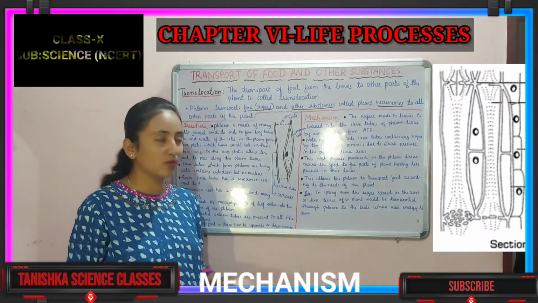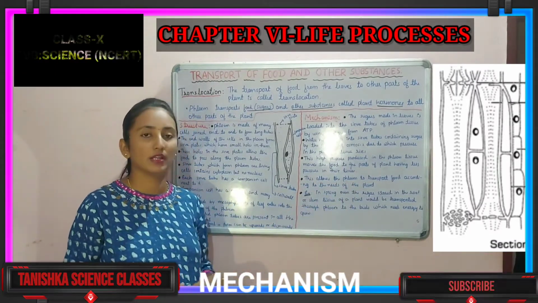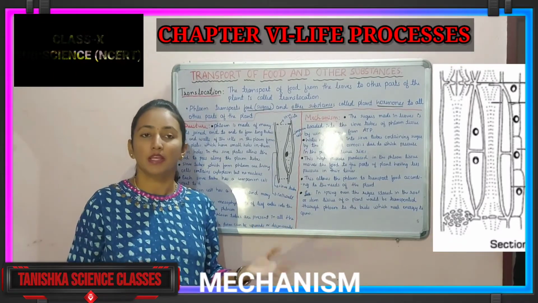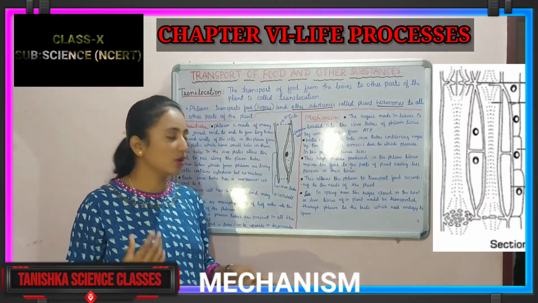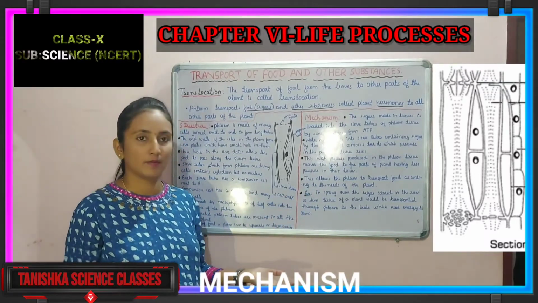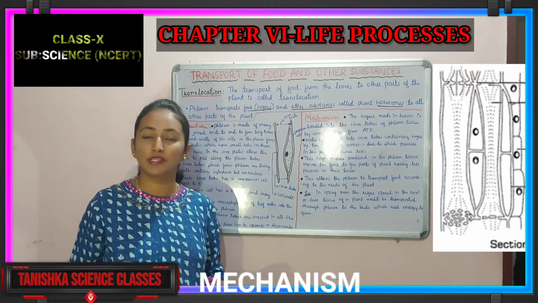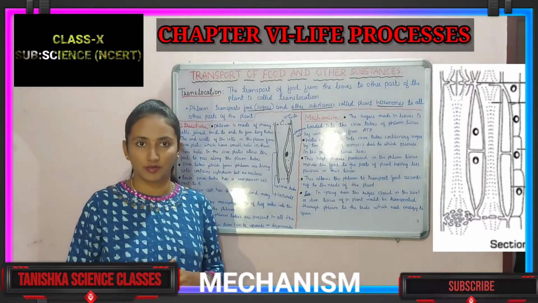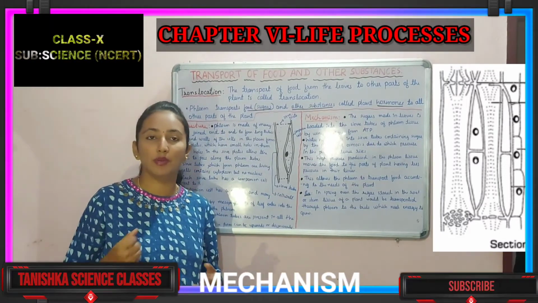Understanding? So after that, this allows the phloem to transport the food according to the needs of the plant. All different parts have different requirements. According to their requirements, food will be transported. Understanding? After that, the excess food will be stored in some places like roots and shoots. It will be deposited, and whenever it is necessary for the plant, it will be utilized.